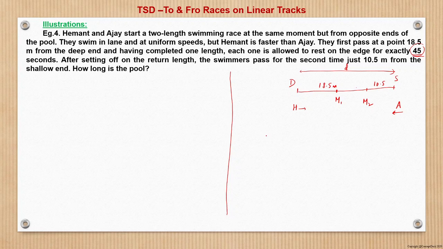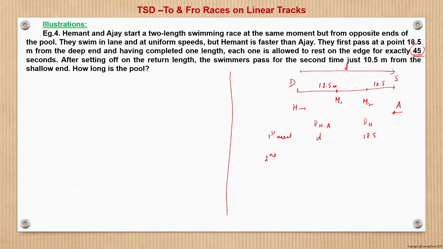So what are we doing? Since total distance covered by Hemant and Ajay for the first meeting is D, and distance covered by Hemant is 18.5, right?